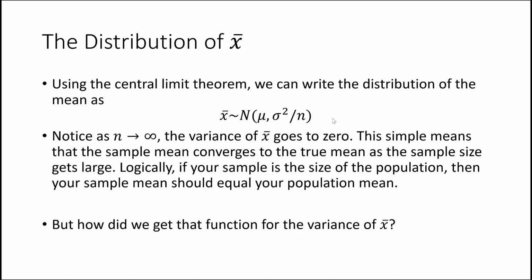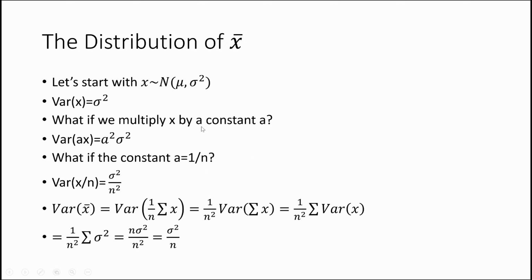The way to think about this logically is that if your sample size is the size of the population, then your sample mean should equal your population mean, all right? We're going to be using this fact, the fact that regardless of the way that x itself looks like, the mean of x is going to look approximately normal to do more of our testing. Now you might be wondering, well, how do we get this function to begin with? Okay, that's what the next slide is going to be about. Let's start with our underlying x actually being normal.